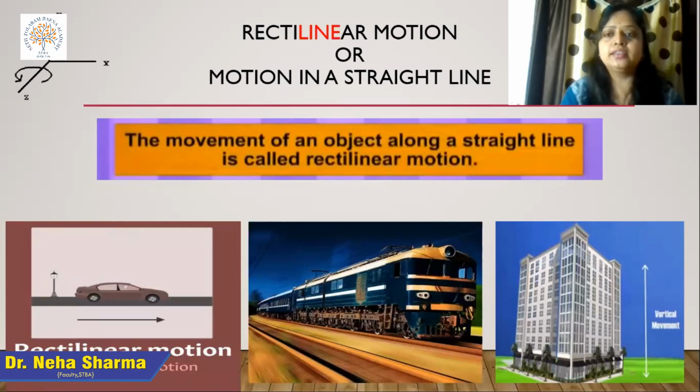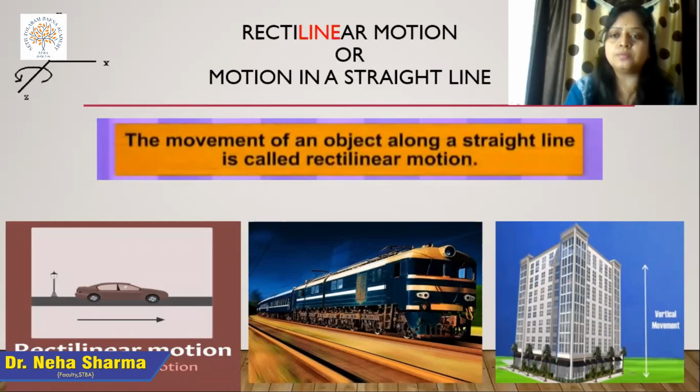If you look at the left side, any object can be defined in three domains, on three axes: the x-axis, which is the horizontal part, the y-axis, which is the vertical part, and then the z-axis. If anything is moving in one particular direction only, meaning one-dimensional movement, then it is known as rectilinear motion. Or we can say when an object moves in a straight line, the movement of an object along a straight line is called rectilinear motion.